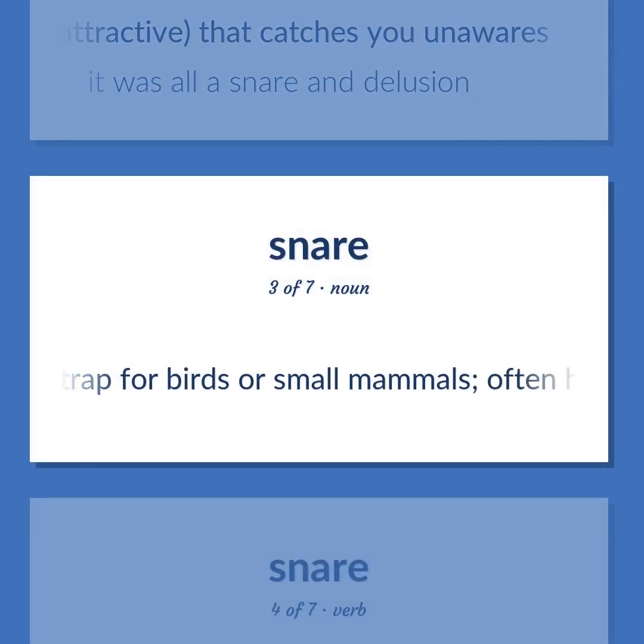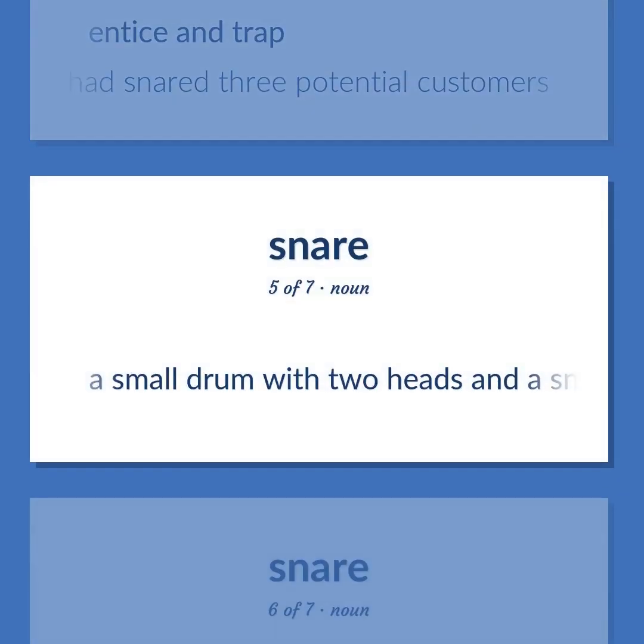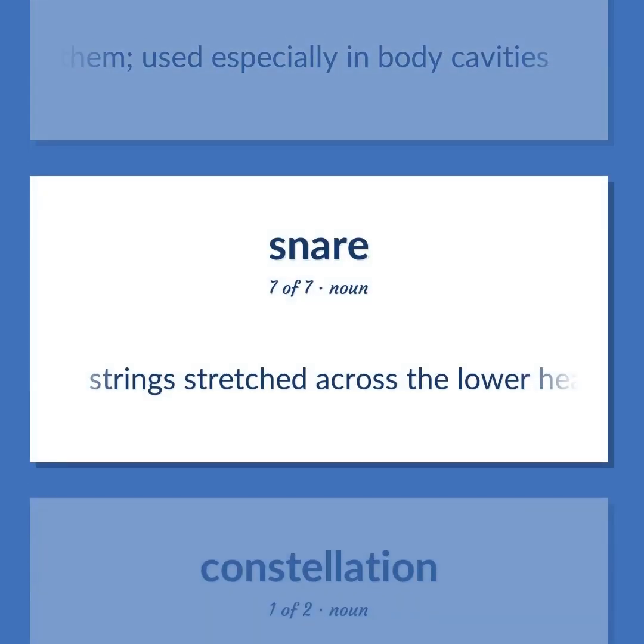A trap for birds or small mammals often has a slip noose. Entice and trap. The car salesman had snared 3 potential customers. A small drum with 2 heads and a snare stretched across the lower head. A surgical instrument consisting of wire hoop that can be drawn tight around the base of polyps or small tumors to sever them, used especially in body cavities. Strings stretched across the lower head of a snare drum. They make a rattling sound when the drum is hit.